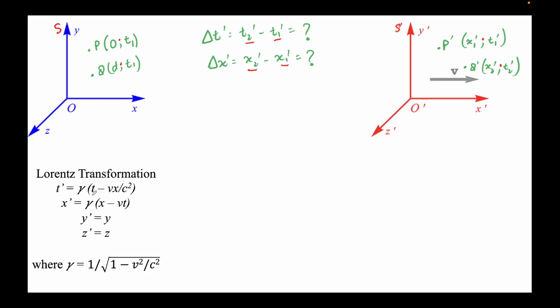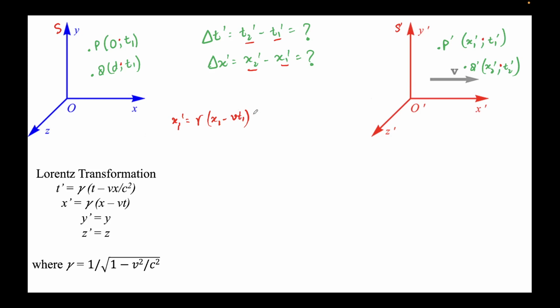So first we'll try to find the x primes. I'll do x1 prime using this formula. This will be gamma times x1 minus v times t1. I have just put 1 in the subscript everywhere. I have also put v1, but there's only one velocity. This is the velocity v.